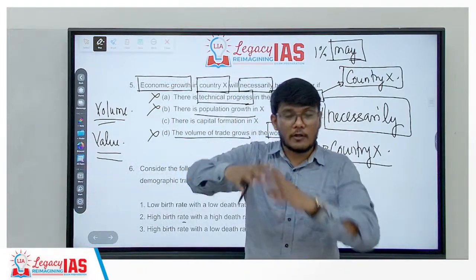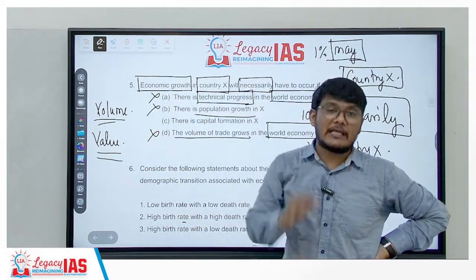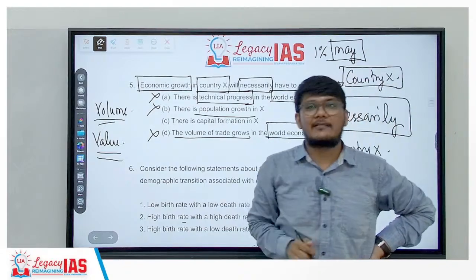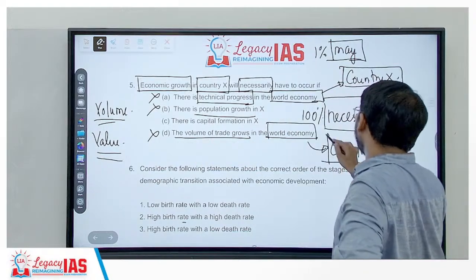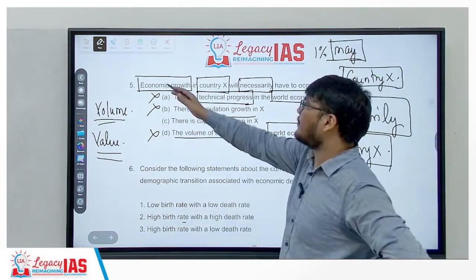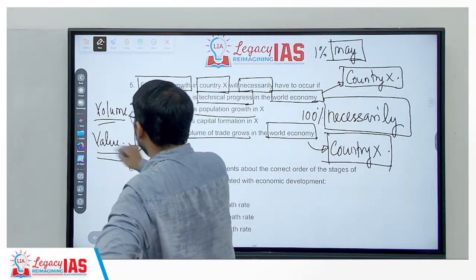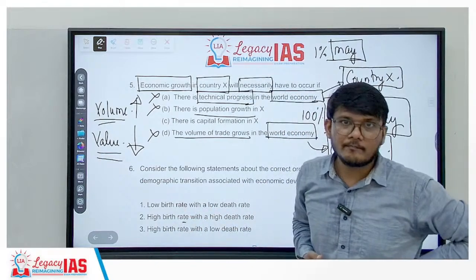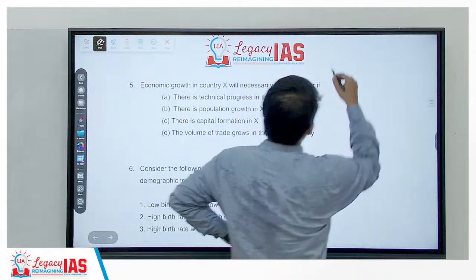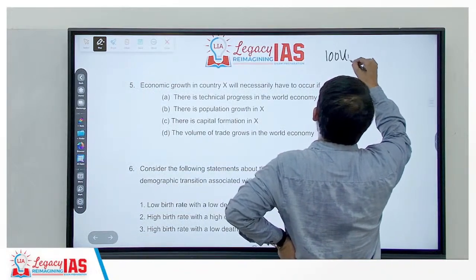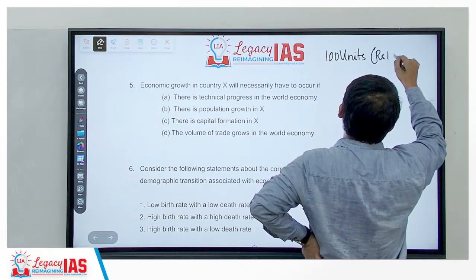So the value of my shopping is 10 lakhs. So even with low volume, the value could be high. Even with high volume, value could be less. So even if they would say the volume of trade grows in country X, it does not necessarily mean there is economic growth, because it is possible that the volume might have gone up, but the value would have come down. Clear?